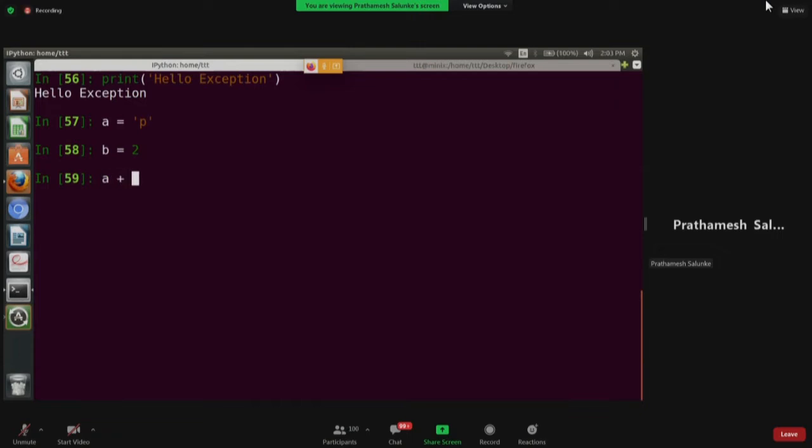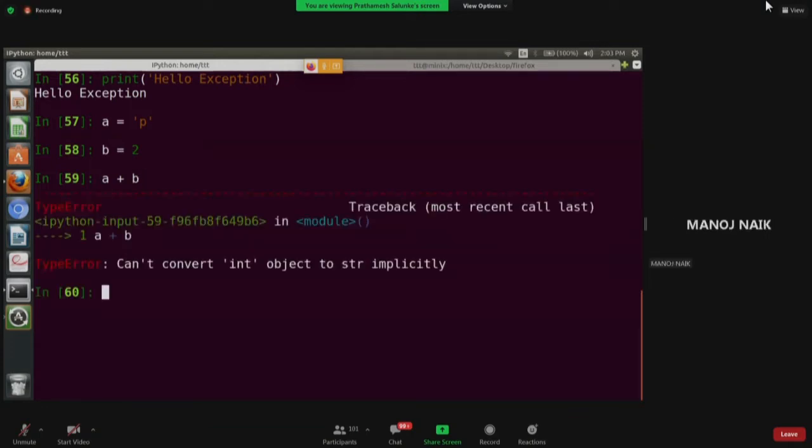Now try to add this, A plus B. What do you get? It says it is a type error, can only concatenate a string. Yeah, exactly. So it says type error.